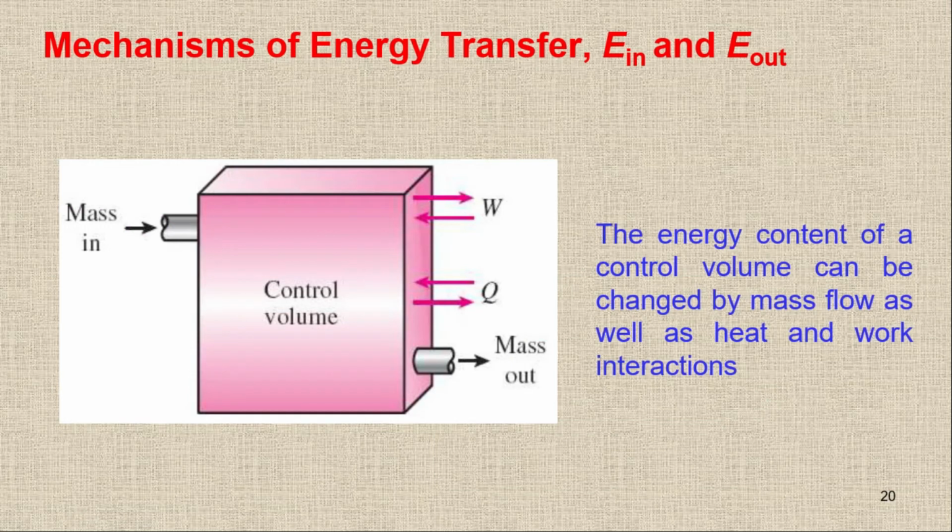Now here we have a system. This is basically an open system. You can see we have a mass in, we have mass out, we have W in, W out, we have Q in, Q out. So the energy content of a control volume can be changed by mass flow as well as the heat and work interactions. And if we don't have an open system, then we will only have Q and W.